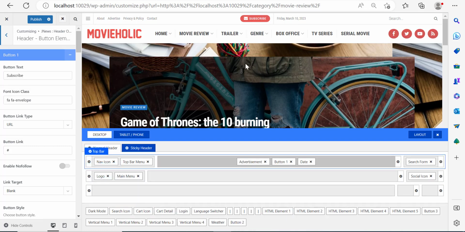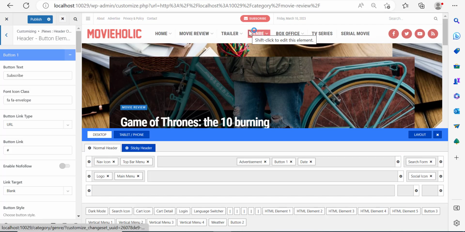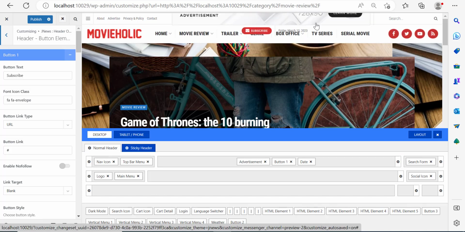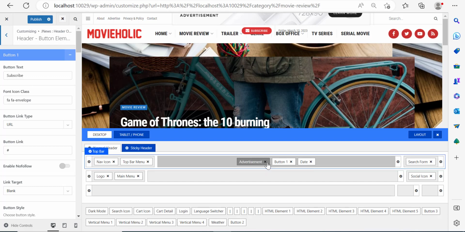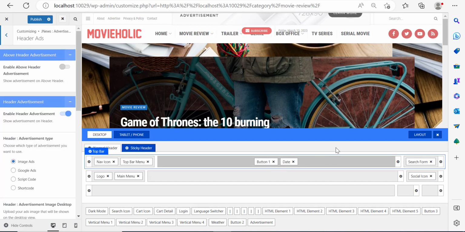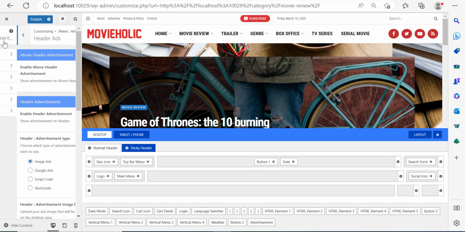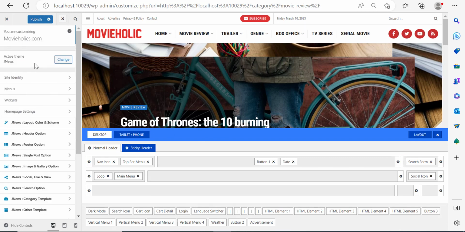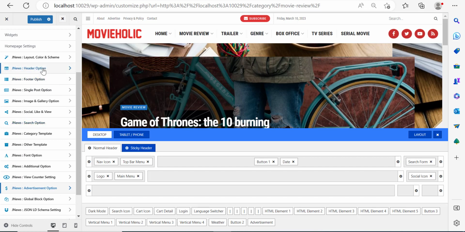For example, let's say you want to add an advertisement over there, even though it's going to take a very small space and it's going to be cramped up. That's why I'm going to remove it, because I have another way of adding the advertisements, and I prefer it this way. Let me go back, click on the header. That took me to header ads, which I don't want.